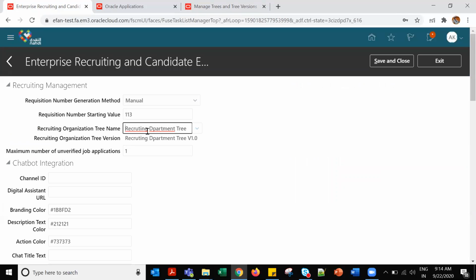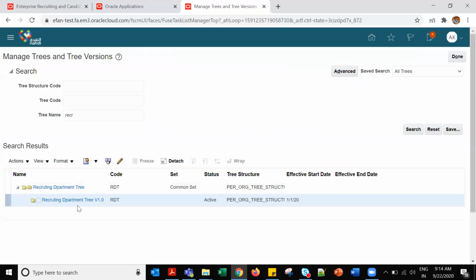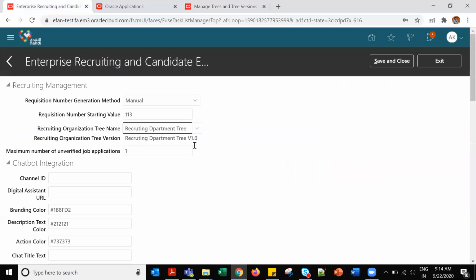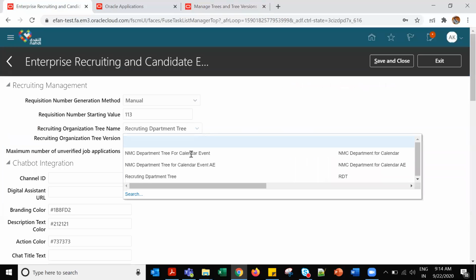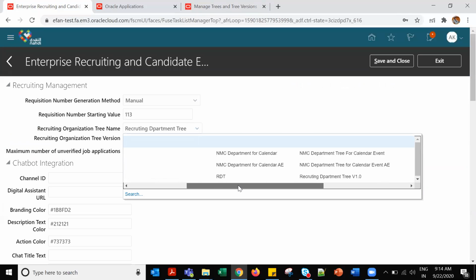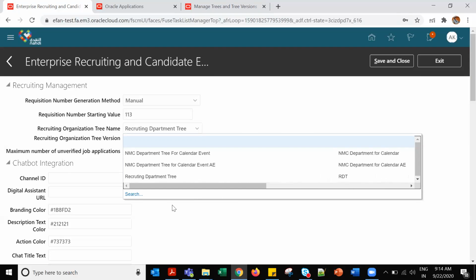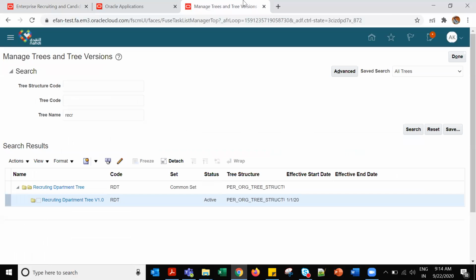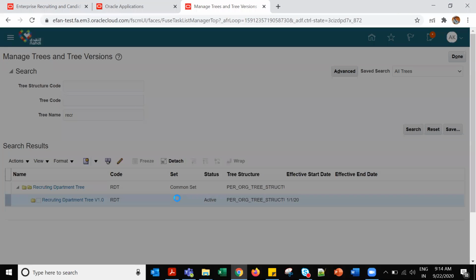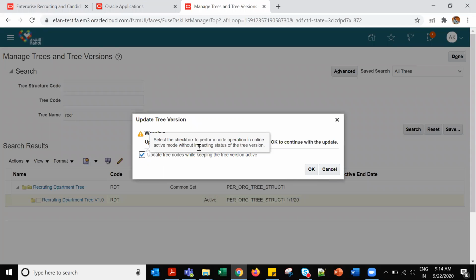Recruitment organization tree name. This is the common tree name. Recruitment department tree, version 1.0. So this is also version 1.0. Let me open it once. Why will we create this one? I will tell you. I was saying that right after the tree nodes, while keeping the tree versions active, this checkbox you have to select.